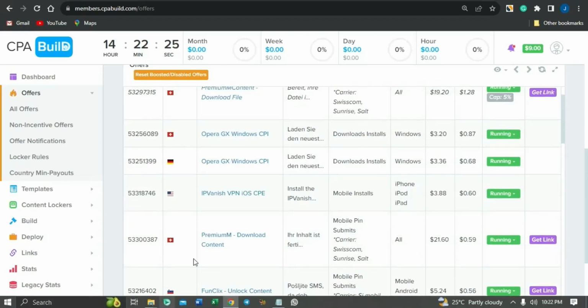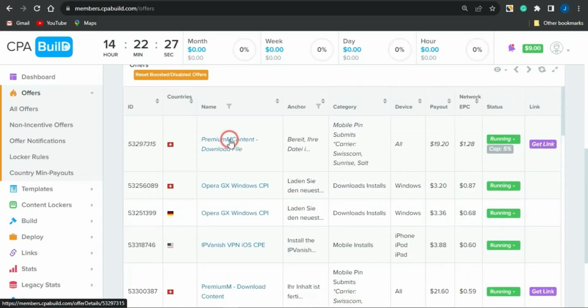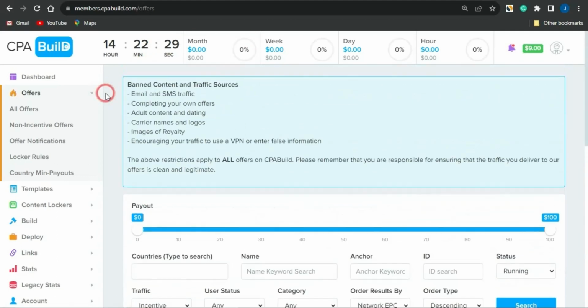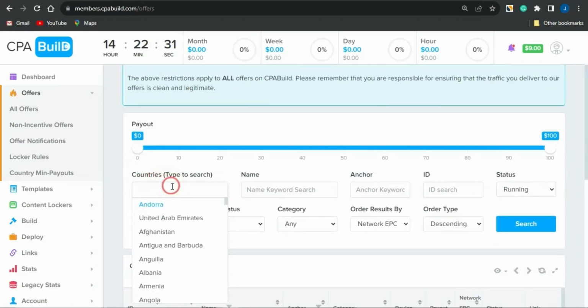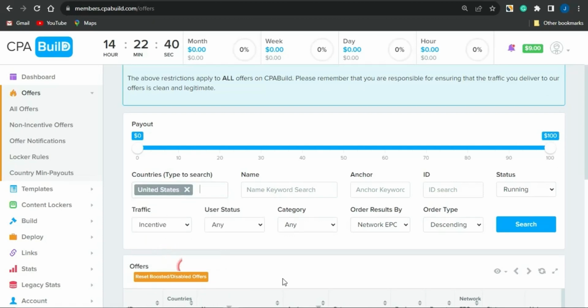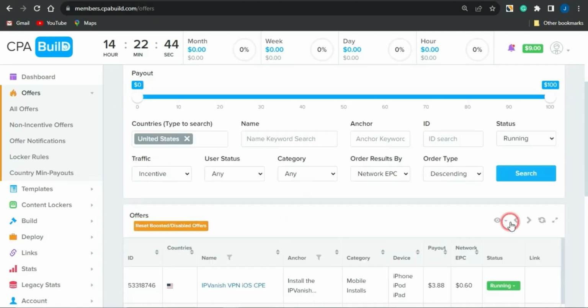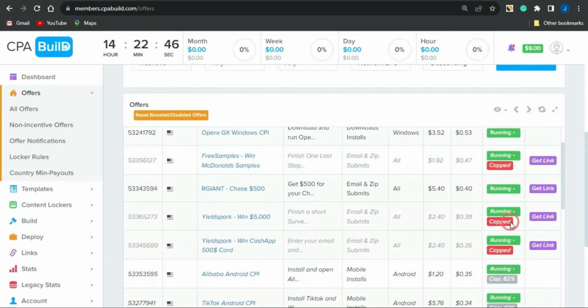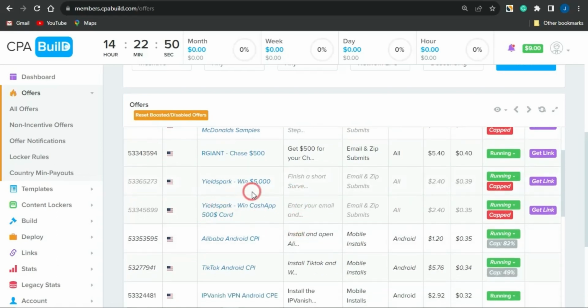So what you want to do right now is to target a specific country where you want to promote your offers. Maybe if I want to promote my offers to the United States, I'm just going to come right here and type in United States. If I type in United States and click on search, I'll be shown offers available to that demographic only. Right here you can see all these offers available to only that particular demographic, and I can select a particular offer which I want to use to start promoting right now.